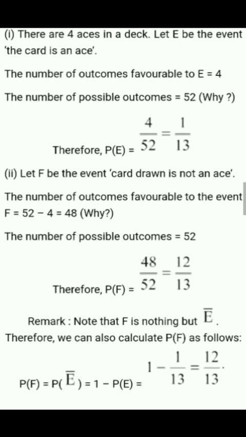Second question, the card will not be an ace. So we subtract 52 minus 4, which is equal to 48 cards that are not aces. Hence the total possible outcomes will be 52. The probability will be 48 by 52, which is equal to 12 by 13. Okay, thank you.